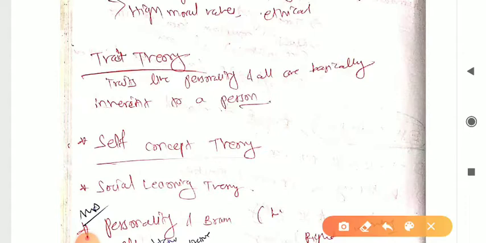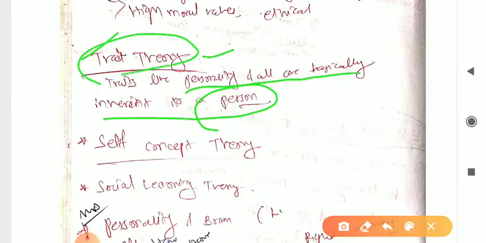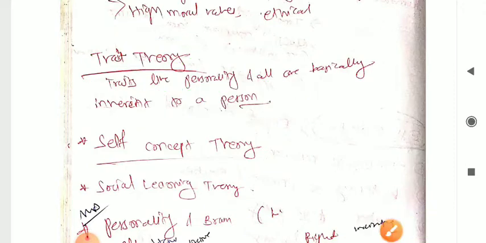So next one, let me do it first. Trait theory. Traits like personality. If I try to explain all those things, then it will take more time, so let's make it as a first track one, right? Trait theory. Here traits like personality are basically inherent to a person. As per the trait theory, if a person is having personality and some other characteristics, they are inherent to a person, biological ones, right? Whatever the personality, basically inherent to a person, right?